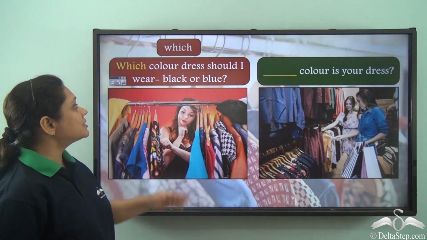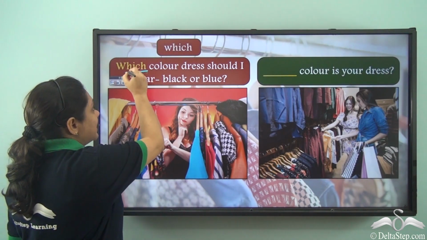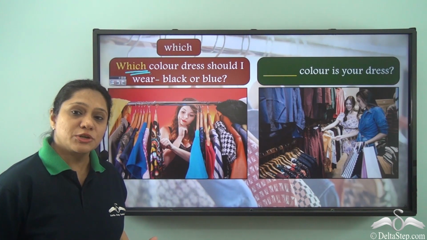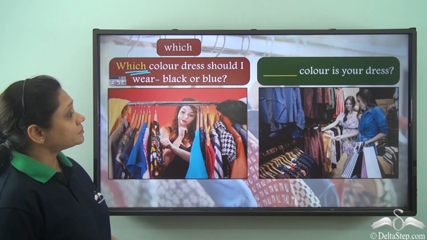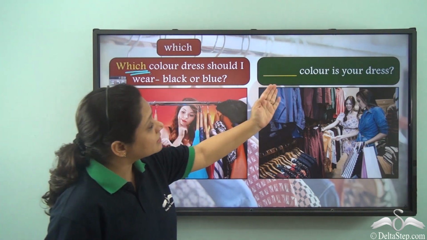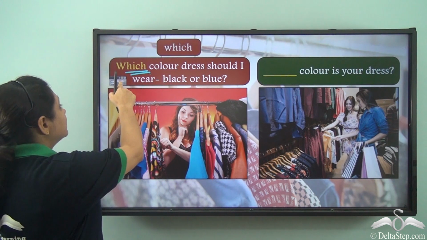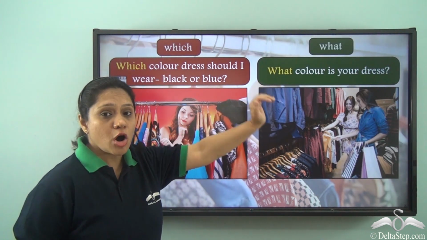We have to use which, because we have seen that we use which when we have a particular set of options given to us. So what about this sentence? "Dash color is your dress." In this case, we will use what.